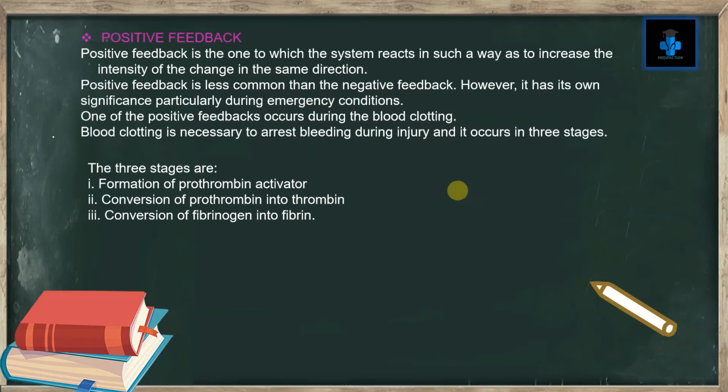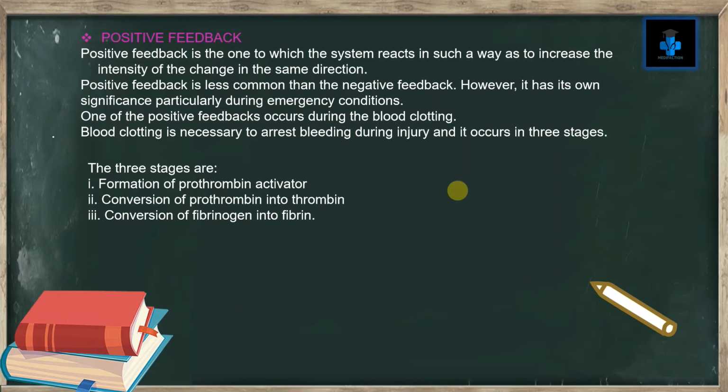Positive feedback mechanism. Positive feedback is the one to which the system reacts in such a way as to increase the intensity of the change in the same direction. Positive feedback is less common than negative feedback. However, it has its own significance, particularly during emergency conditions.